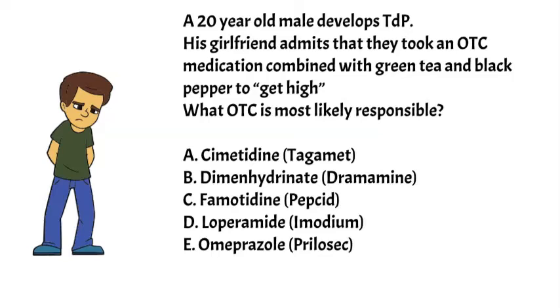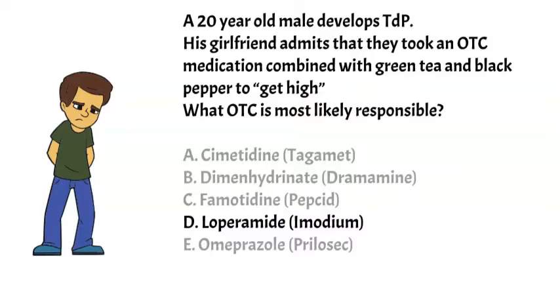His girlfriend admits that they took an OTC medication combined with green tea and black pepper to get high. Which over-the-counter drug is most likely responsible? Cimetidine (Tagamet), dimenhydrinate (Dramamine), famotidine (Pepcid), loperamide (Imodium), or omeprazole (Prilosec). The correct answer is loperamide (Imodium).